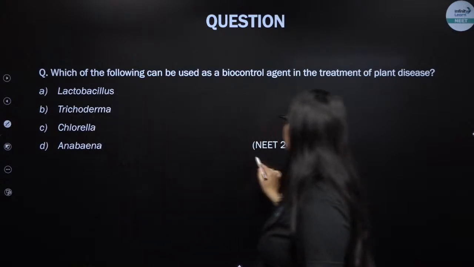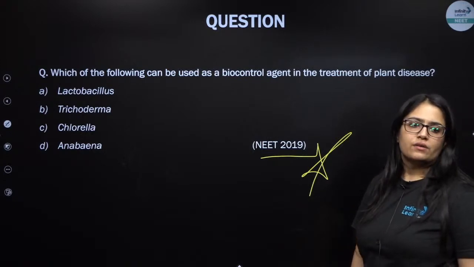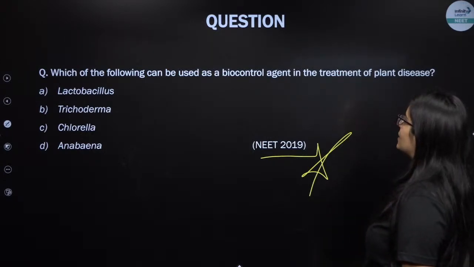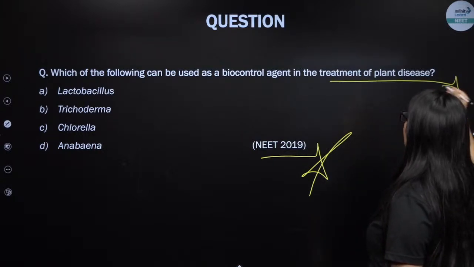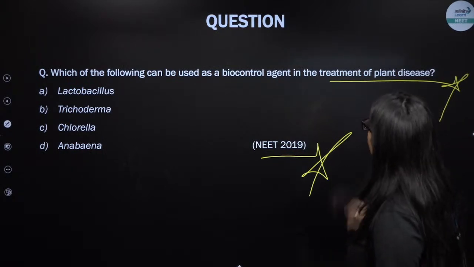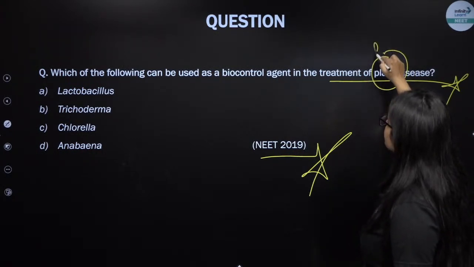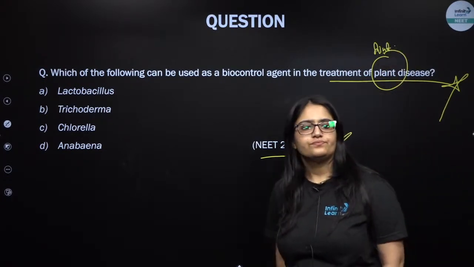This was asked in NEET 2019. Which of the following can be used as a biocontrol agent in the treatment of plant disease? This is the hint. So, can you guys guess this one?